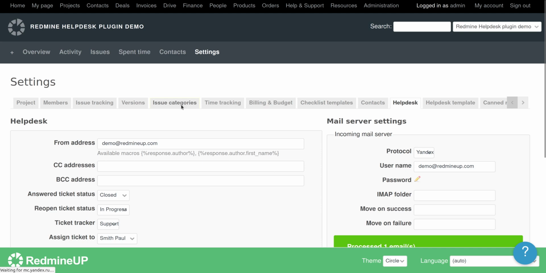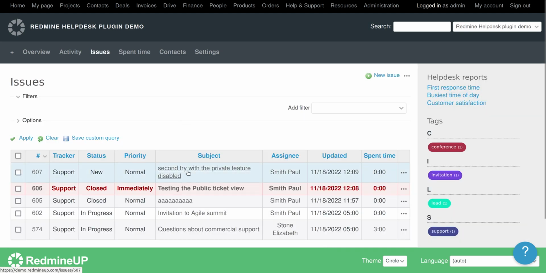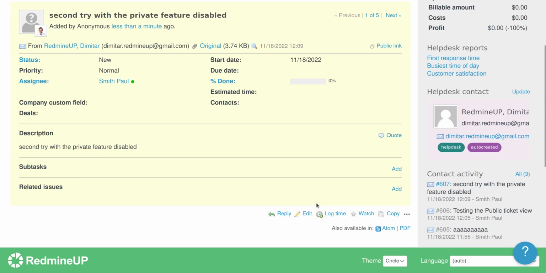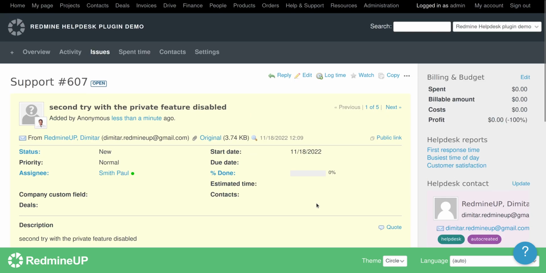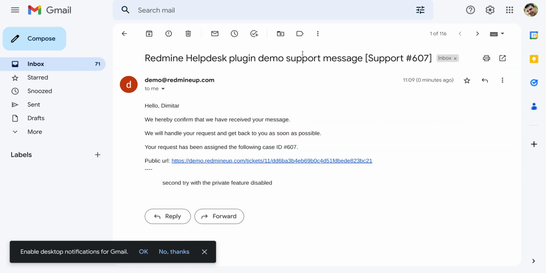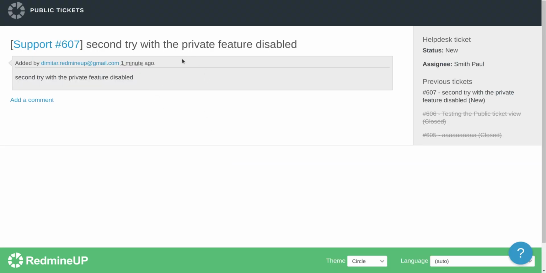Alright, here is our new email, second try with the private feature disabled. So when we open the ticket, we see that there is no private label here. So the ticket by default now is not a private ticket. Alright, so when we go to the client's email, we see the auto reply has just come. And when we click on the URL, here it is as a message, second try with the private feature disabled. So when we click on the URL, everything is working correctly and fine.